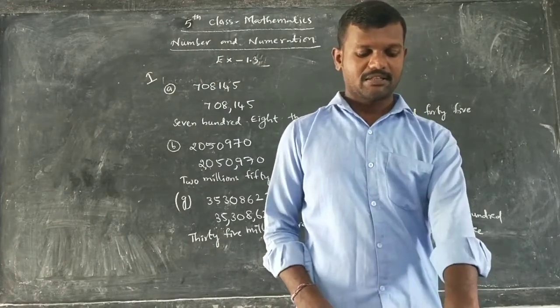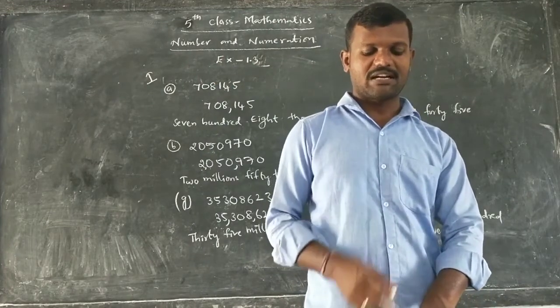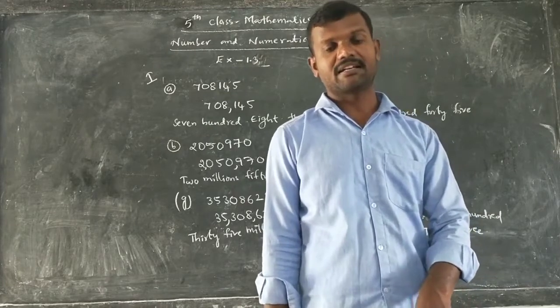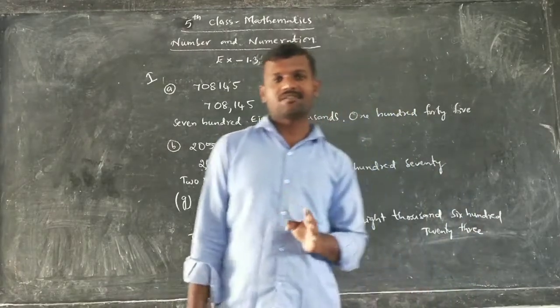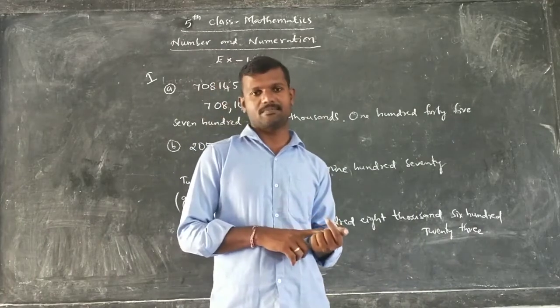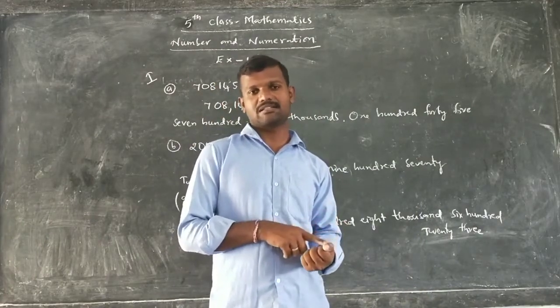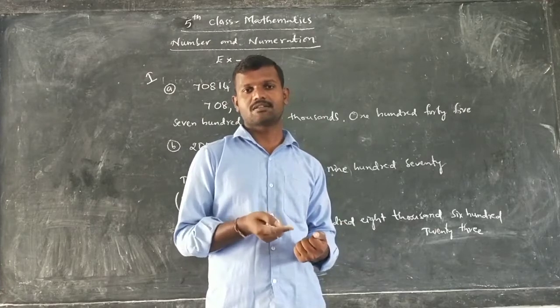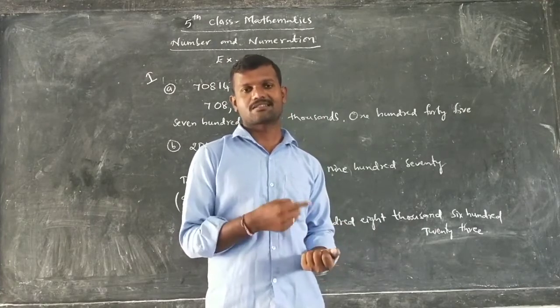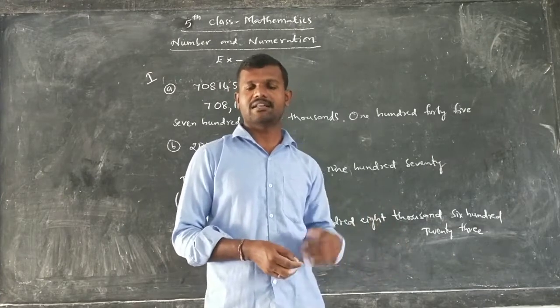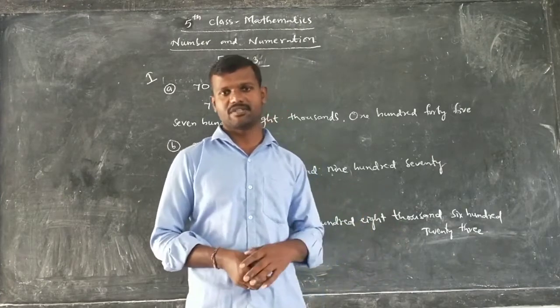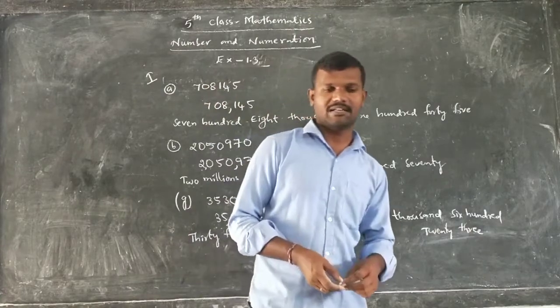What is the second bit? Write the place value of the underlined digit according to the international system. What are the place values? Ones, tens, hundreds, same. Thousands, 10,000s also same. But after that, 100,000s, next one, million, and next one what? 10 million, next one what? 100 millions. Like that we will get. So observe that and write.